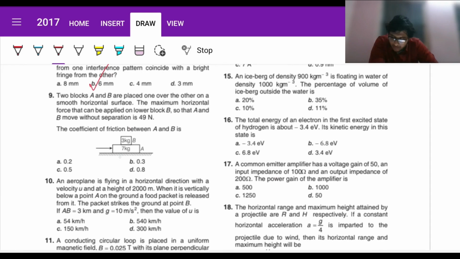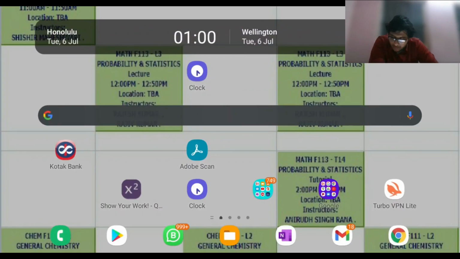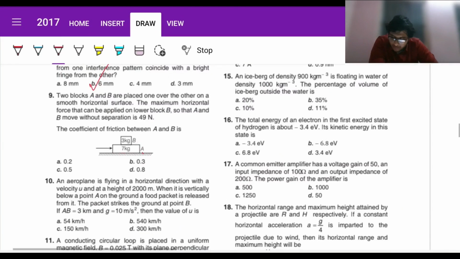Fine. So friction only exists between them. Here there is no friction occurring. In this bottom region there is no friction occurring. So that means the only frictional force will be occurring here. On B it will be acting in this direction, on A it will be acting in this direction.